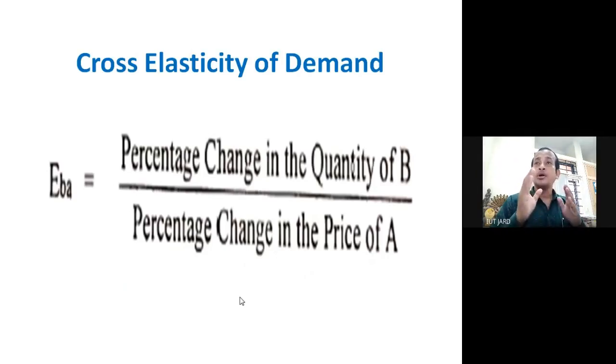So now the percentage change in the quantity demanded of coffee, and the price change of tea. So tea is A, the price of tea, which is indicated here by A, and coffee is the quantity demanded, which is indicated by B. So this is basically the cross elasticity of demand.